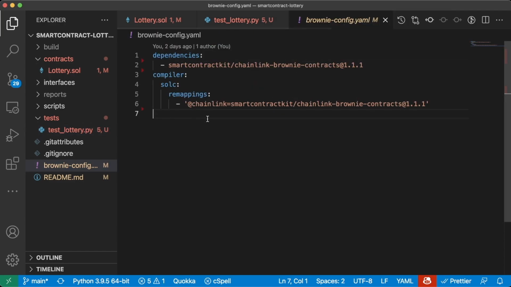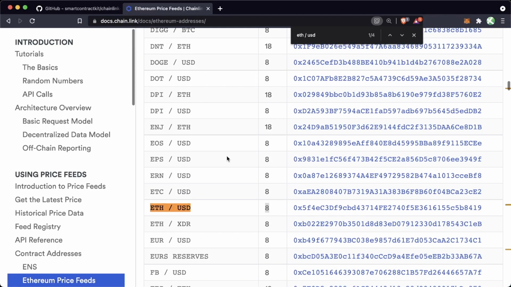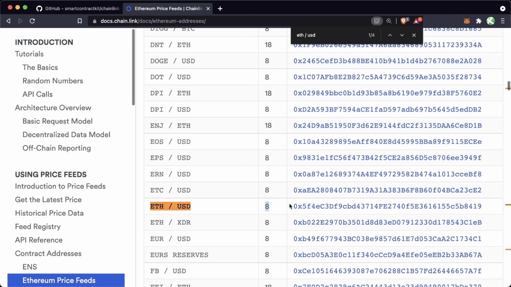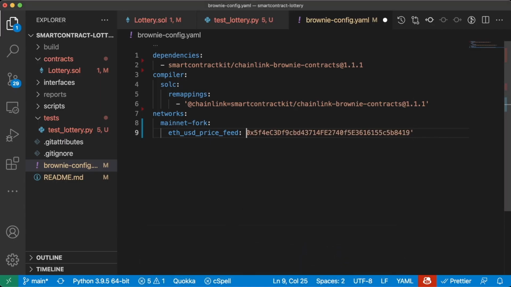And we'll go into our config and we'll start our networks flag. We're going to be working, like I said, on the mainnet fork for this quick and dirty test. And we'll call ETH_USD price feed. We'll grab the ETH_USD price feed from mainnet, since we're going to be doing a mainnet fork here. Pop that in here.